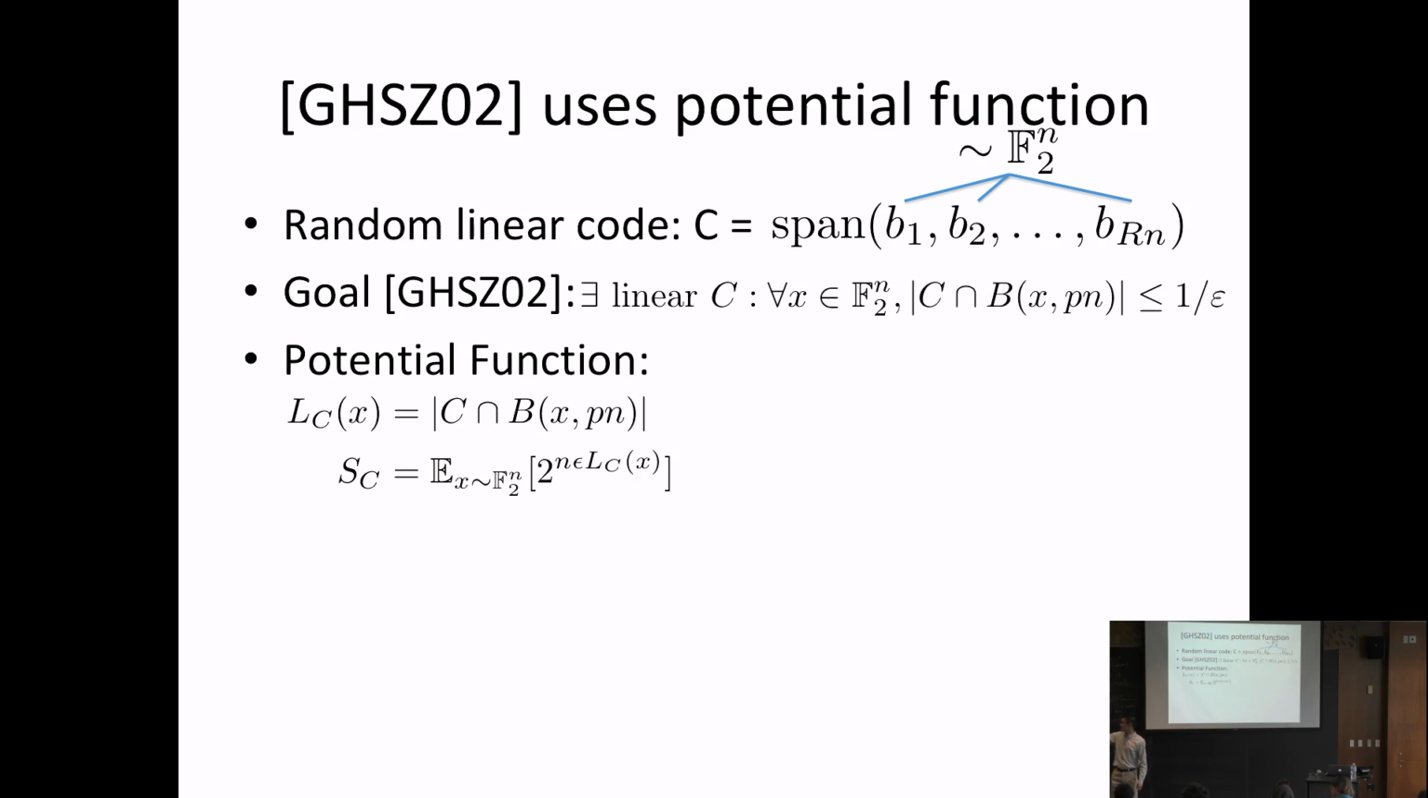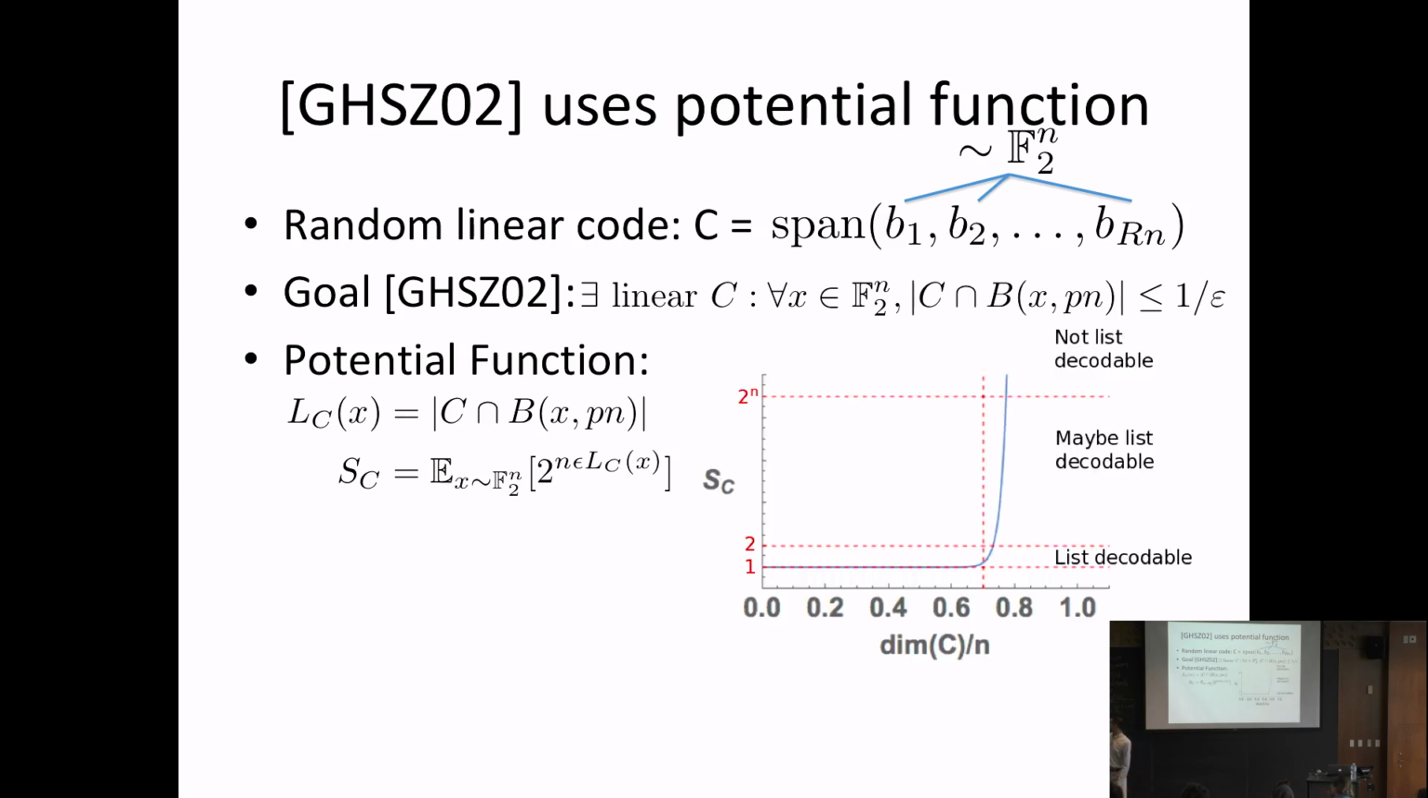And we define S of C to be the expectation over a uniformly random x of 2 to the n epsilon L of x. Okay, so what in the world is this? L of x is always at least 0, so S is always at least 1, just by working it out. And if C is, for example, all of F2 to the n, S is doubly exponential in n. So that's enormous, and we can't control that.